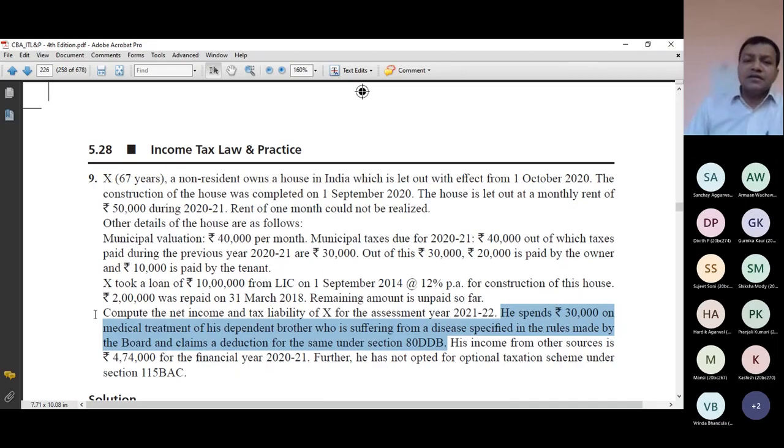80 double DB is not allowed to a non-resident individual. For 80 double DB you must be, or some person must be, a resident individual or resident HUF.